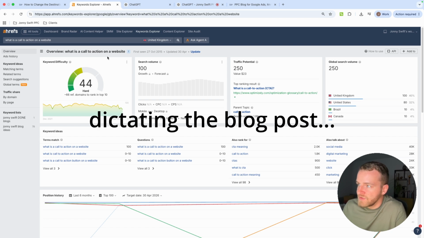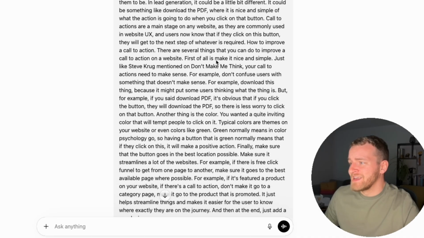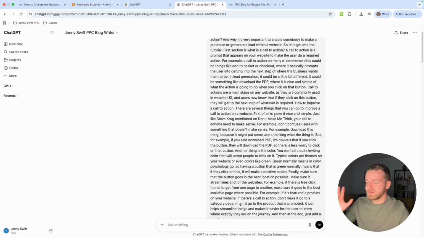So having a button that is green normally means that if they click on it, and then at the end just add a conclusion. Okay, and now I've just spoken my entire blog post. I spoke this out probably in about 5 minutes, I would say. And as you can see, I've given it a lot of context that would have taken forever to write. But because I use my voice, I wrote this out really quickly.